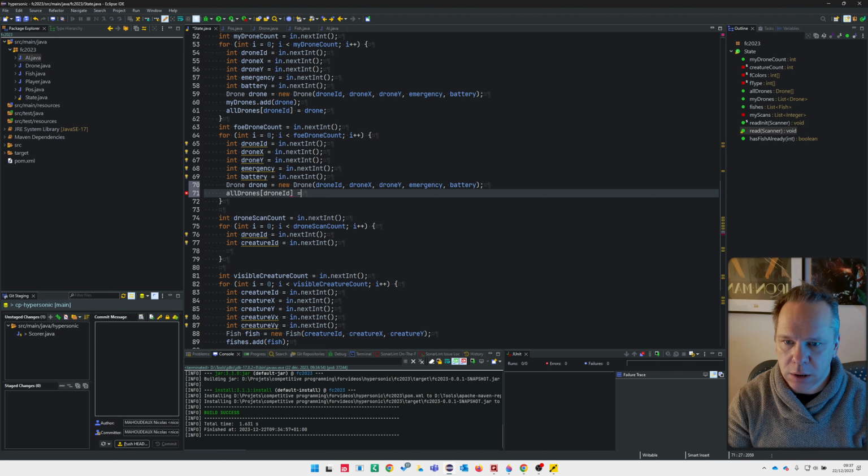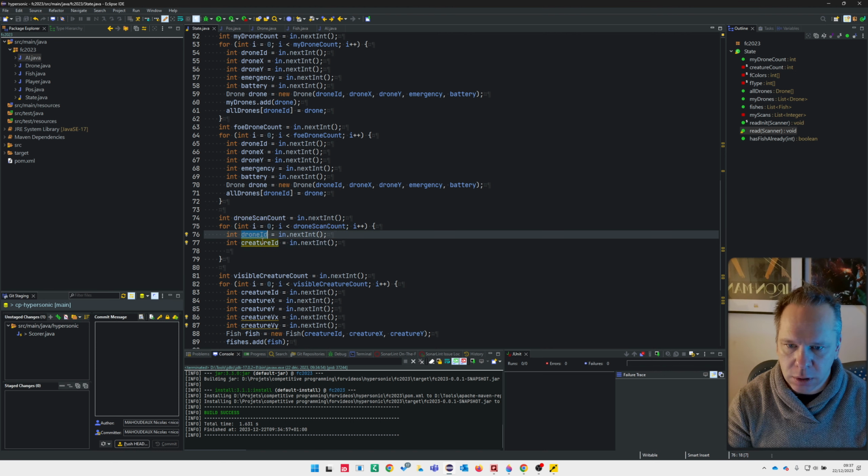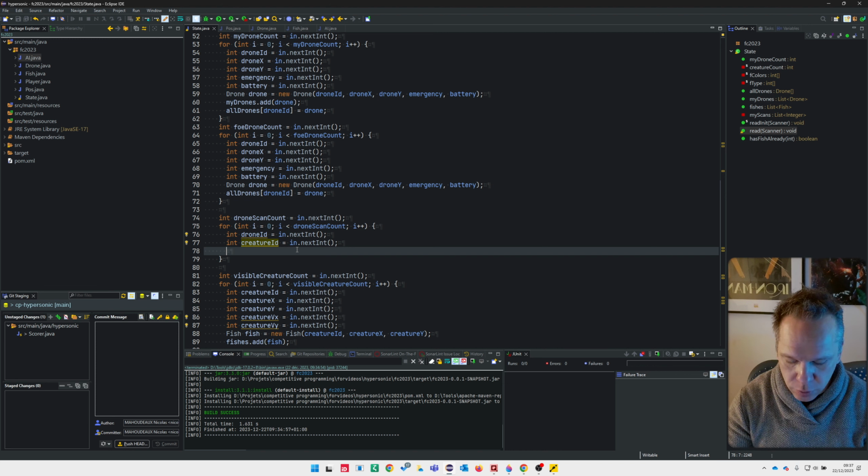Drone ID equal drone. Okay, it's okay. And so when I read my scan, I have my drone, I have my creature. So I will do all drones of drone ID, add creature ID.